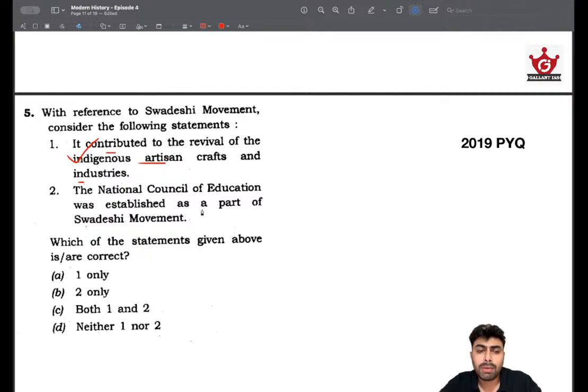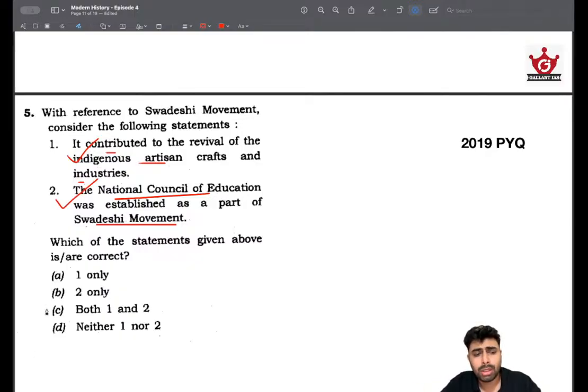The National Council of Education was established as part of the Swadeshi movement. If you have read about the Swadeshi movement, this is one of its key aspects, because they wanted Indians to be more educated so that they can be better informed about the drain of wealth and the colonial oppression that they are facing. So this again is a right statement.